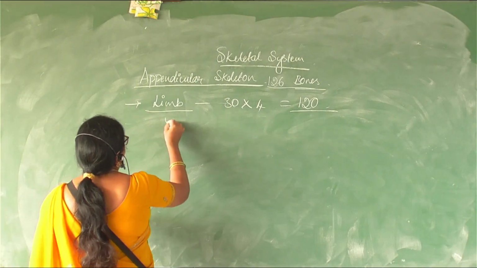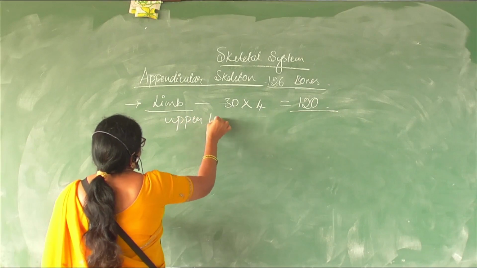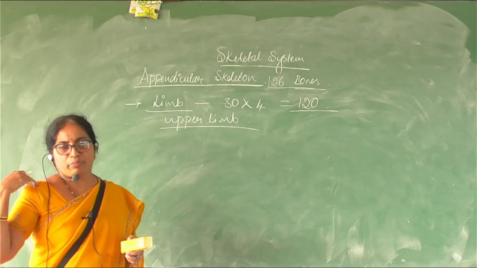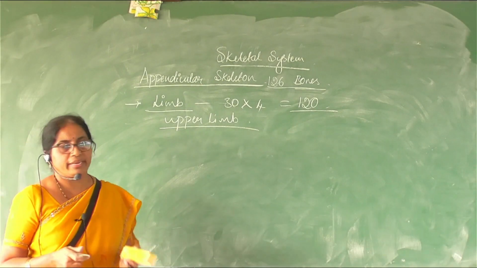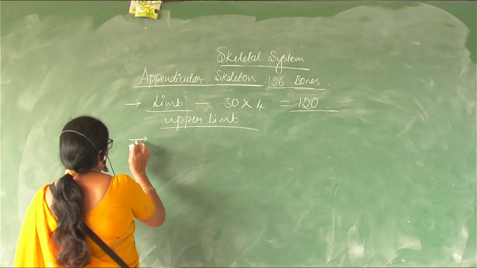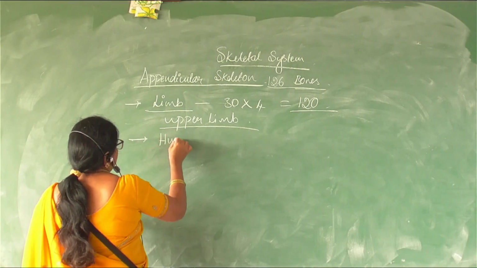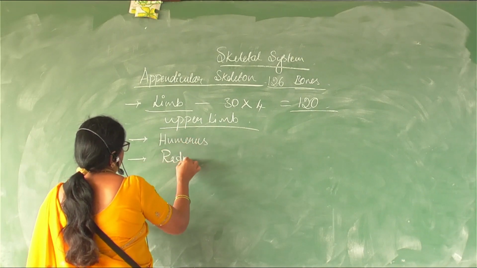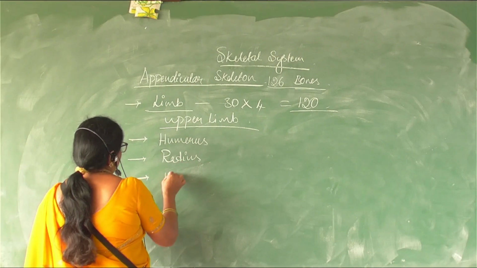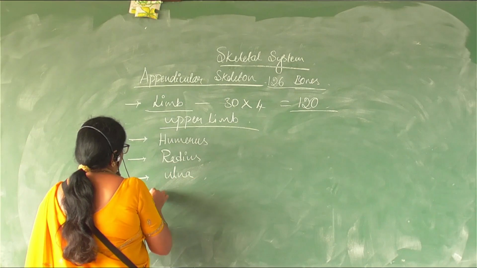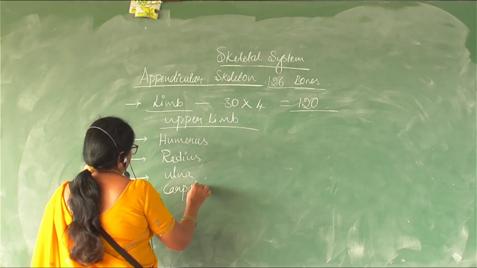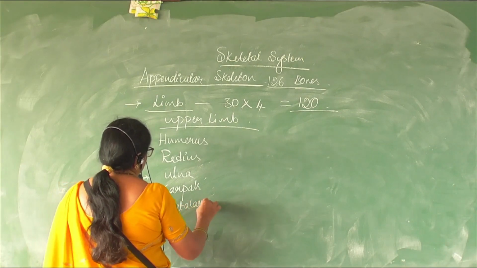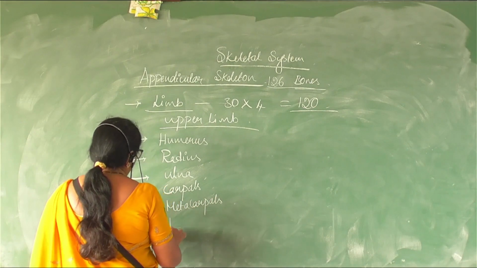Okay. So the upper limb comprises bones, right? Starting from the shoulder region, what are they called? Humerus, radius, ulna, carpals, metacarpals, phalanges.